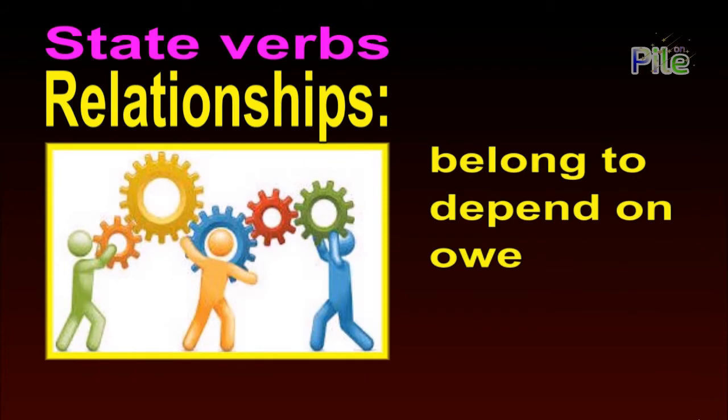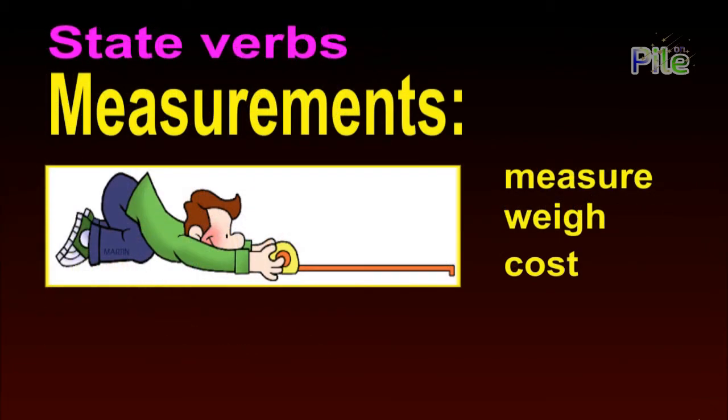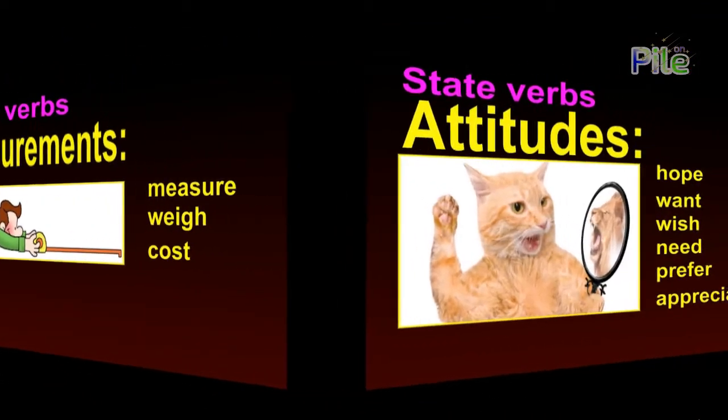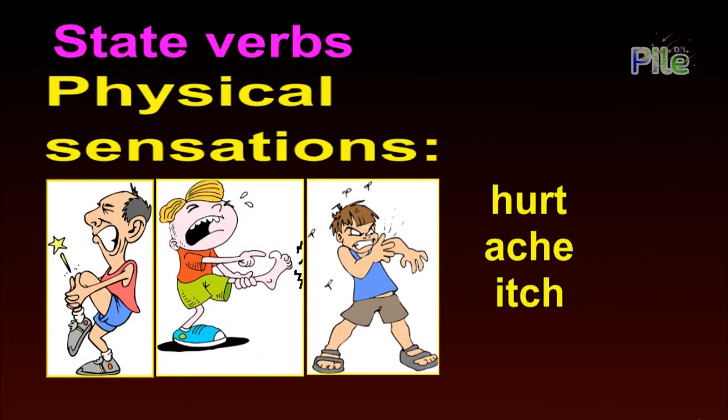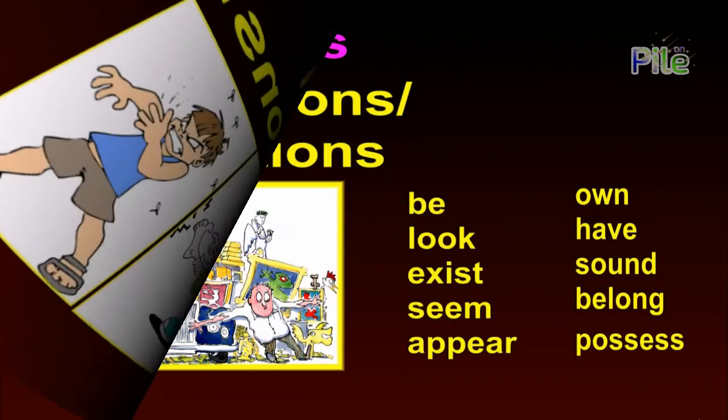The next group is relationships, and the verbs are belong to, depend on, owe. The next group is measurements. The verbs are measure, weigh, cost. The next group is attitudes. The verbs are hope, want, wish, need, prefer, appreciate. One more group is physical sensations, and the verbs are hurt, ache, itch.